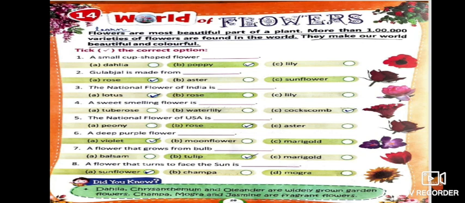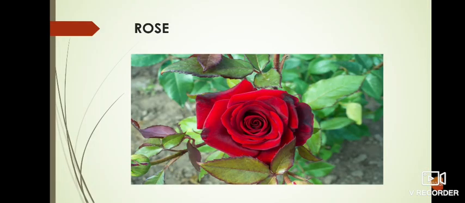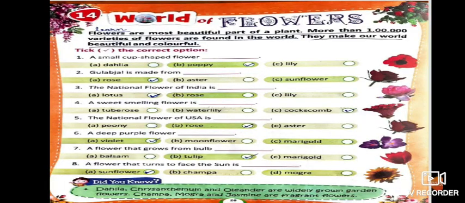So children, gulab jal, you all I guess know the Hindi name of rose is gulab. Alright, so we call rose in Hindi gulab. So gulab jal is made from rose, that is gulab. Okay, so take the rose, the A option for second.